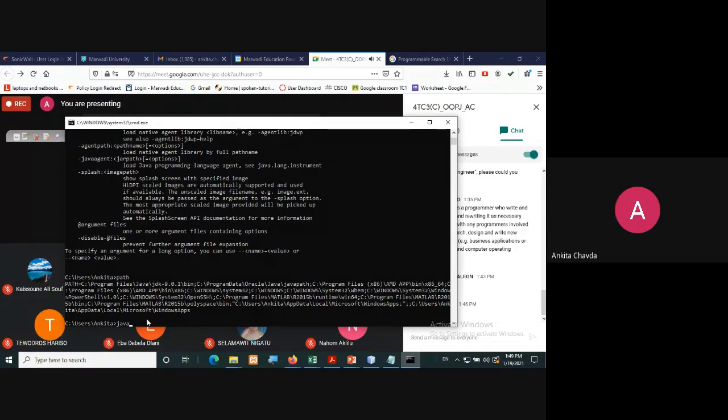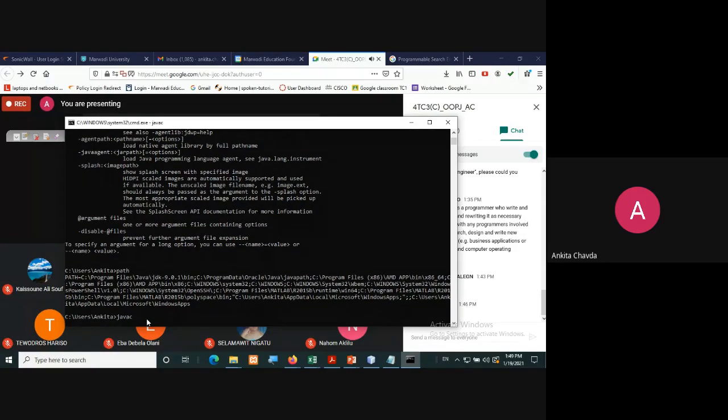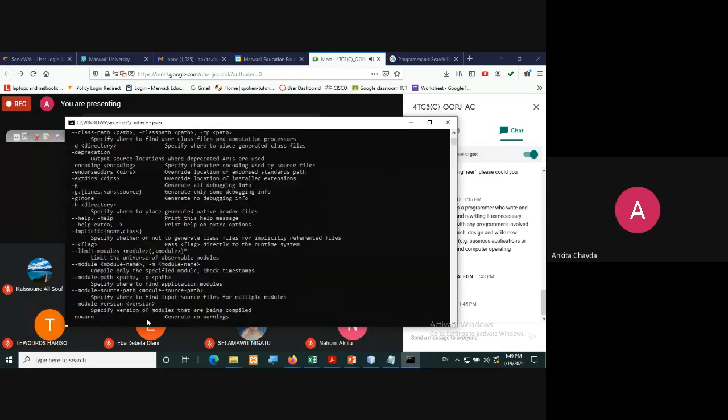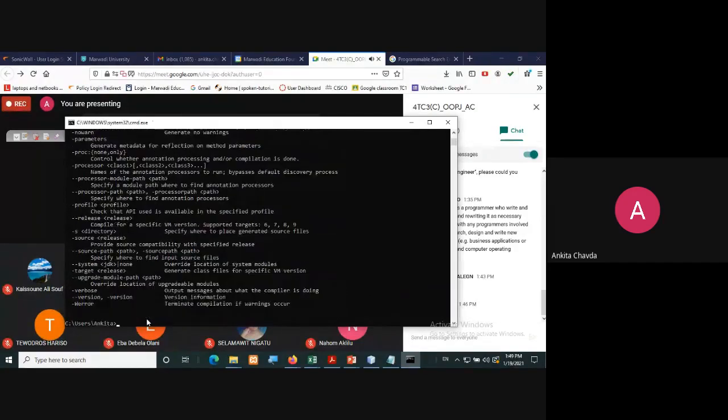Then whenever you write javac, it will show you an error message like javac is not recognized as an internal or external command. But my computer is not showing that error message. Why? Because I have already set the path.